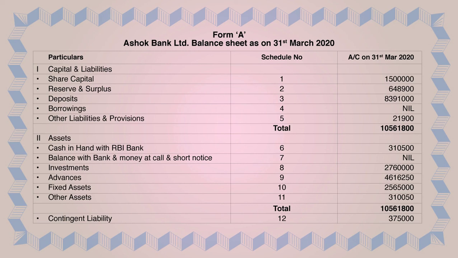After completion of all schedules with the balance sheet and P&L, you have to tally the balance sheet, because the balance sheet tells about the financial position. From schedule 1 to schedule 5 you will total, and then from schedule 6 to schedule 12 you will total in Form A. The balance sheet total should tally. It means your bank limited is right and you have earned, it is a profitable bank.